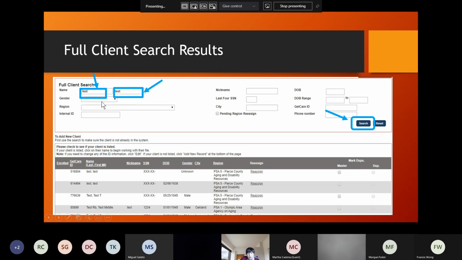For example, if the client's last name is Testing, then we don't want to use the full name when you search for a client for the first time. Why do you want to use fewer letters?